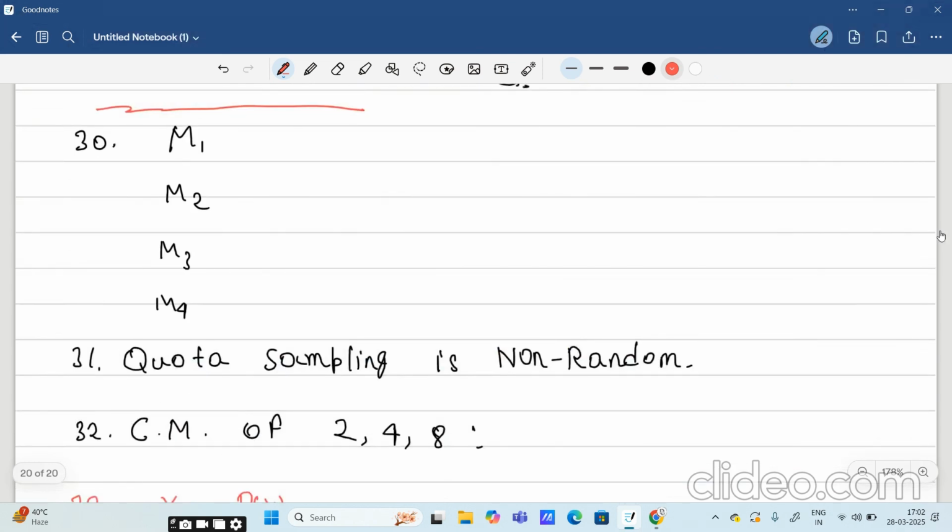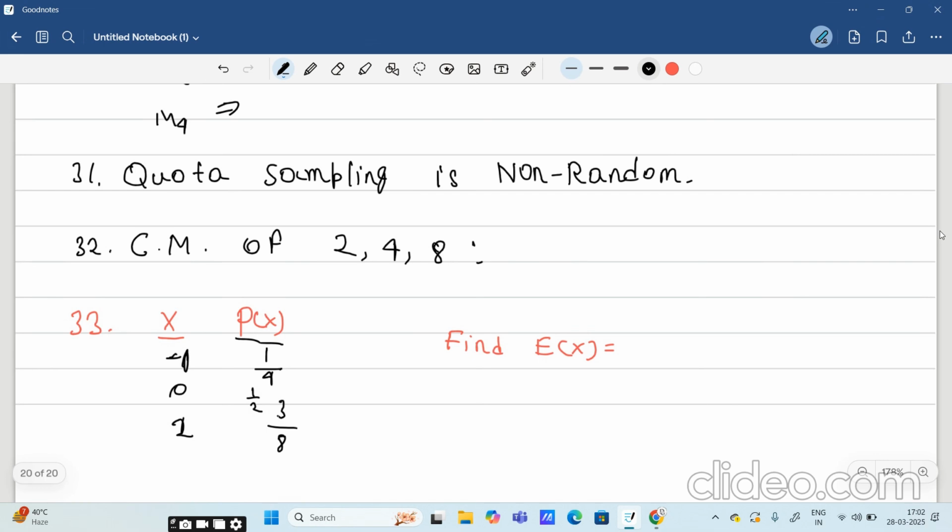M1, M2, M3, M4. This question also came from the monetary aggregates. You may see it. Okay, and quota sampling is a non-random sampling. That was a question that came. There are many options, and you have to take the correct one, which is the non-random sampling. Quota, cluster, convenience. Cluster is basically random sampling. Then random or probability sampling. Then comes convenience sampling, which is also a random and probability sampling, but quota sampling is non-random. Quota sampling is non-random or non-probability sampling.